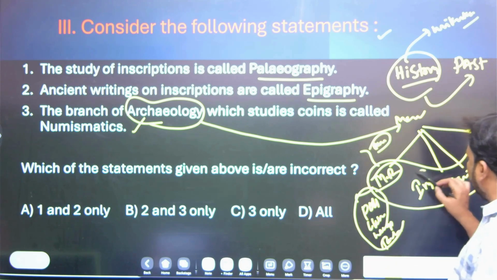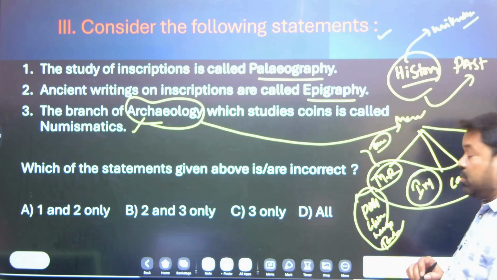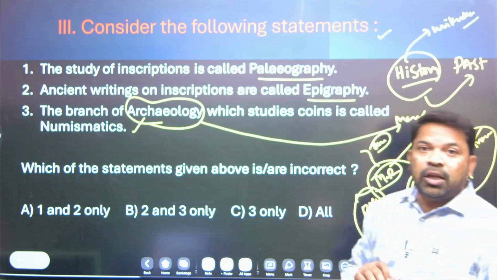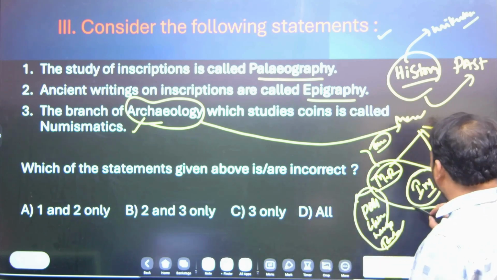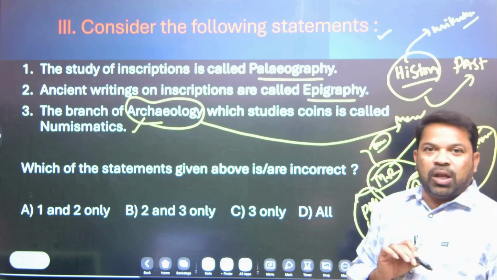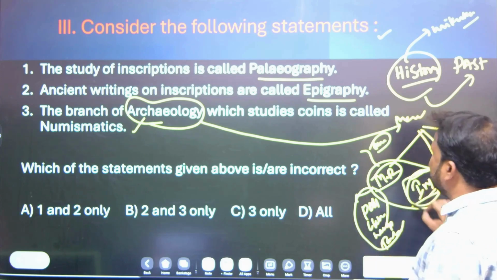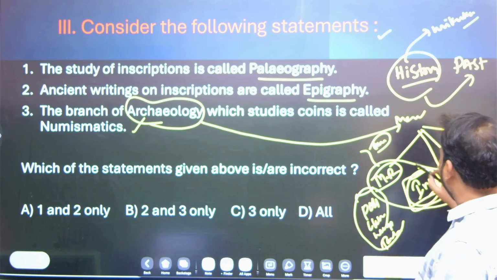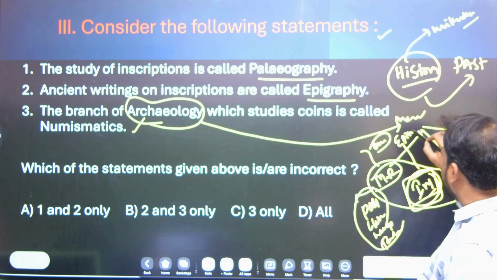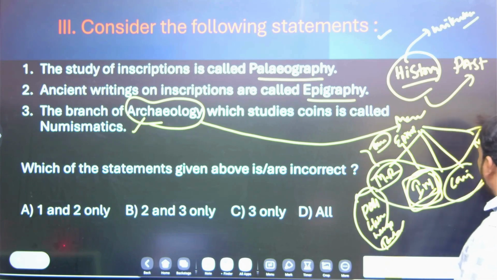Come to the point, inscriptions. What is an inscription? A written record on a hard surface is called an inscription. The study of inscriptions is called epigraphy. Let's come to the coins.